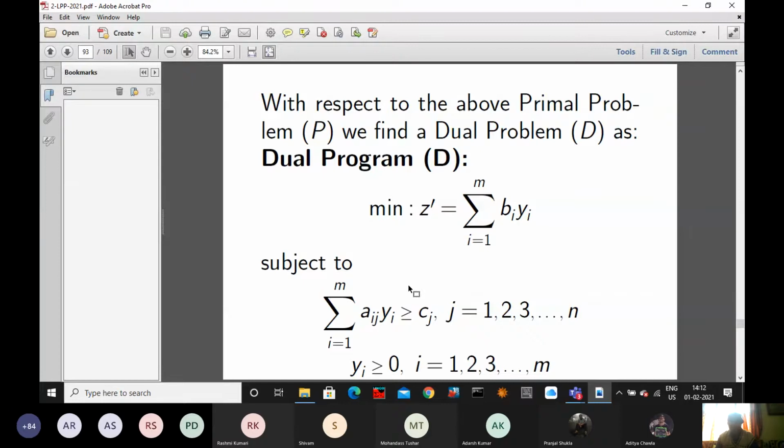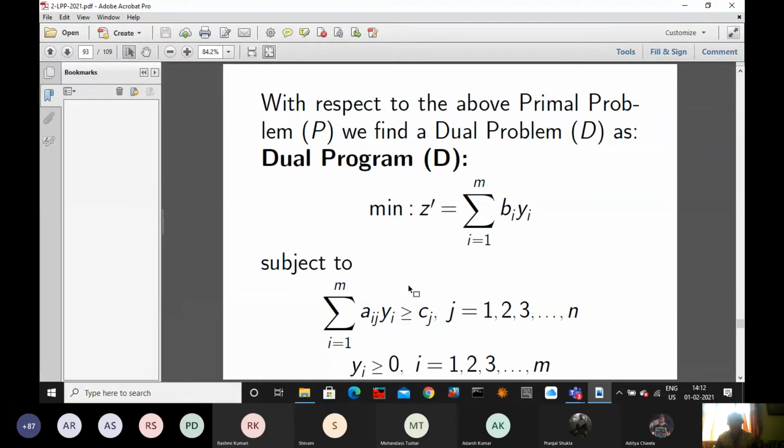Of course, if you are not using those, there is another method called the dual simplex method. We will also discuss how to use the dual simplex method to solve; that will be the third method for minimization type problems with artificial variables. If both are feasible, and one of them has an optimal solution, the other will also have an optimal solution. So the maximum value of z equals the minimum value of z dash. The objective function values will be equal if they are feasible and have optimal solutions.